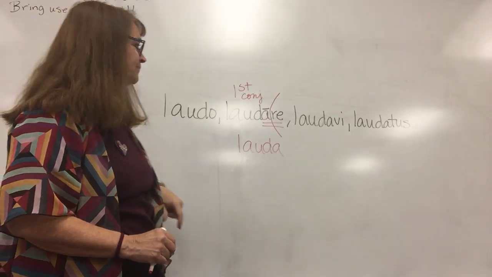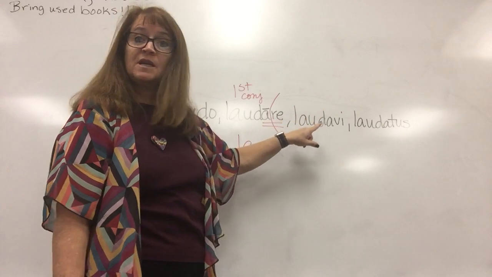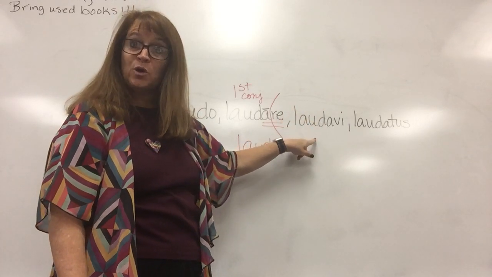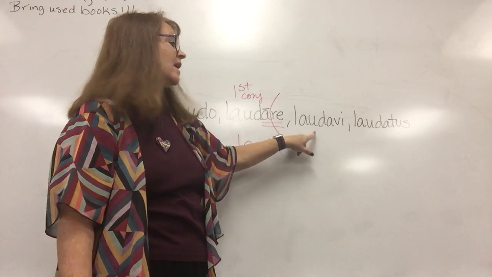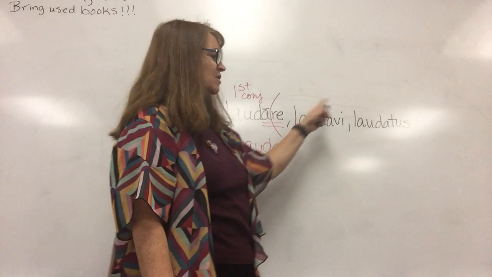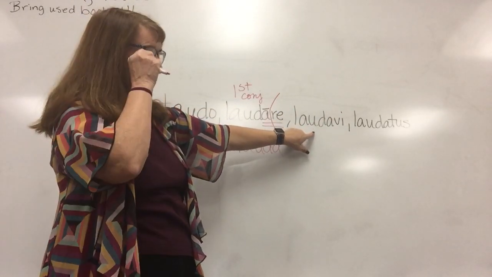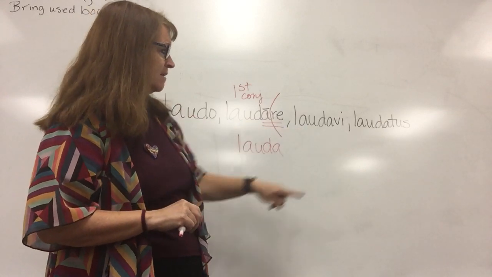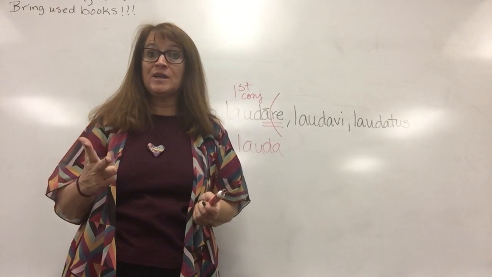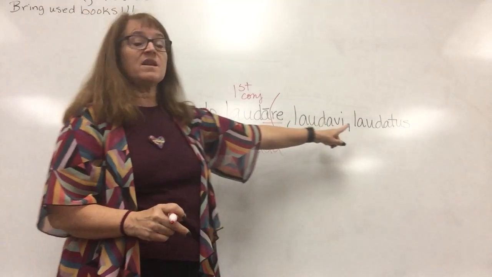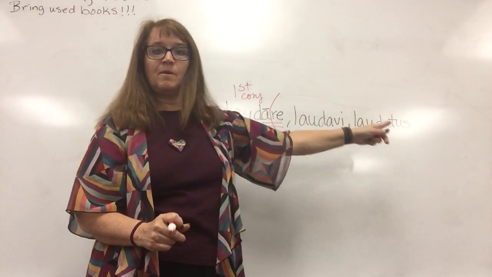Rule breaker right there. This third principal part is our first person singular perfect tense: I praised. So that's what that's good for. And we'll talk about how we find our stem for that later, but just know that it gives us our perfect stem for our perfect system. And then this fourth principal part is called our perfect passive participle. We'll get to that in lesson 17. So we get 4 principal parts.